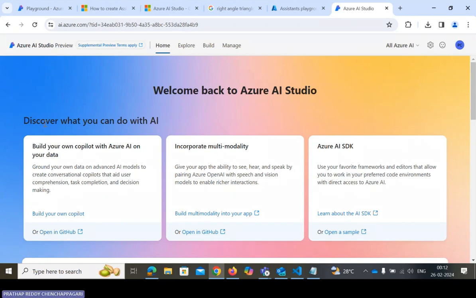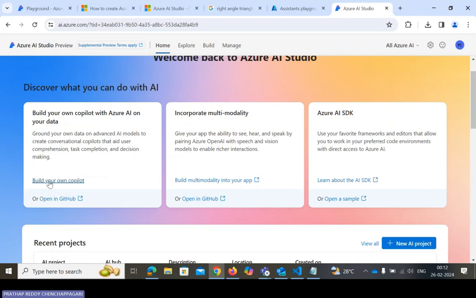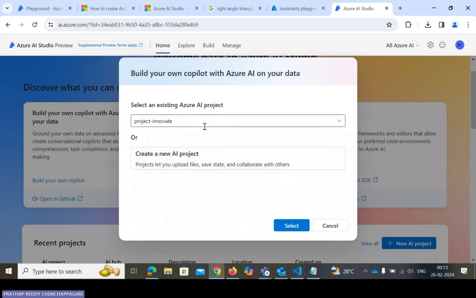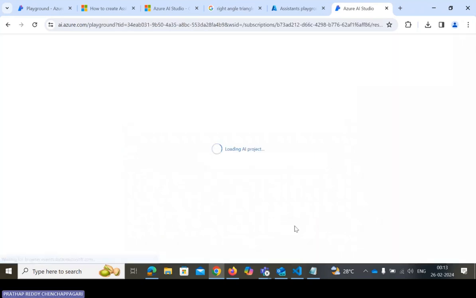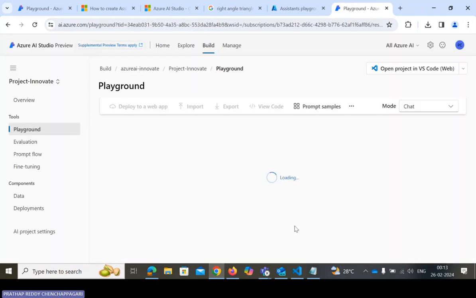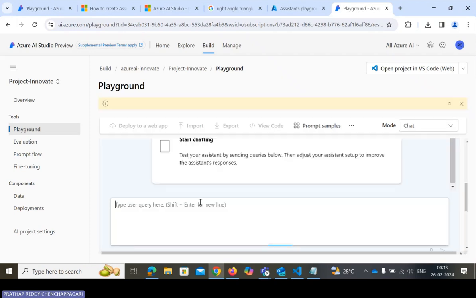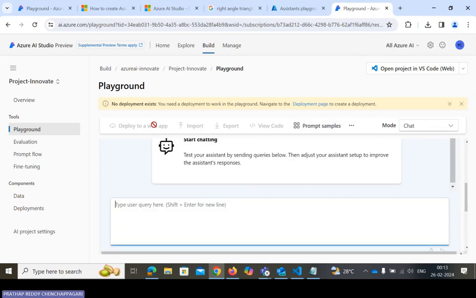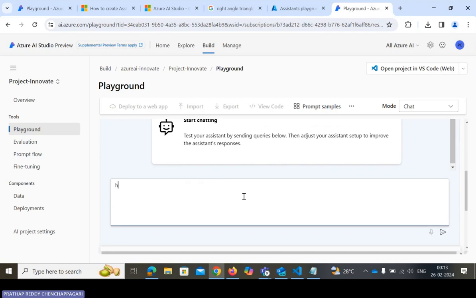Here we have to go to Discover: build your own copilot with Azure AI and your data. Just tap on build your own copilot model. If you already created one, just tap on select. If you already have the resource group and everything, just tap on create one model. This is all about creating models. No deployment exists, you need to deploy your model and navigate to deployment. Okay, no problem at all. We need to ask some questions to the same model.